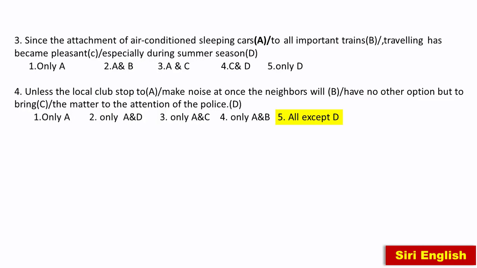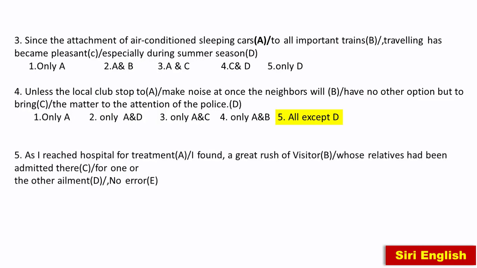Now let's move further. As I reached hospital for treatment, I found a great rush of visitors whose relatives had been admitted there for one or the other ailment. Okay. As means here because. I reached hospital.